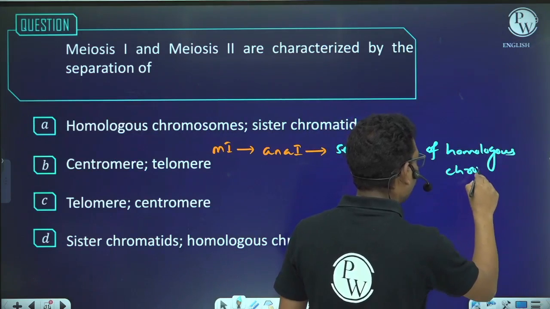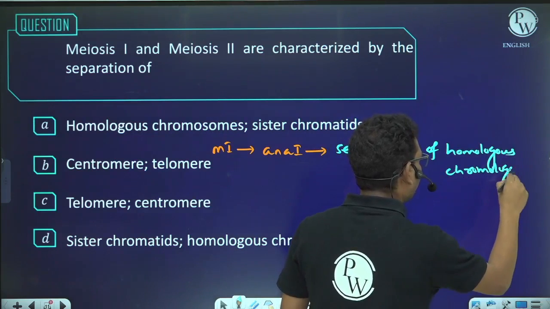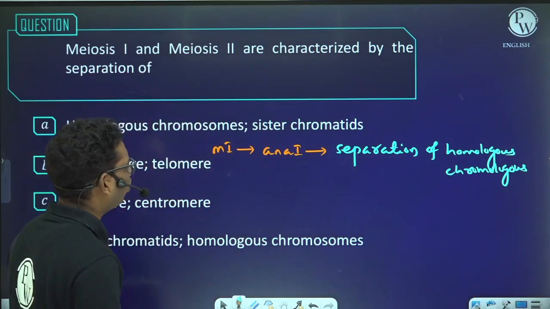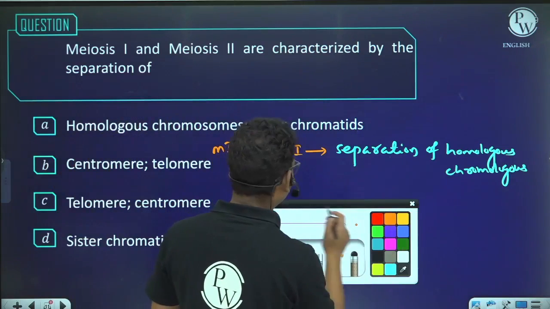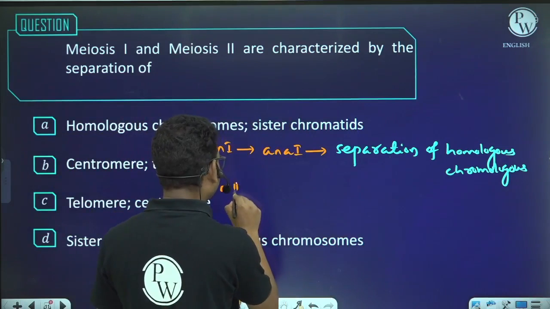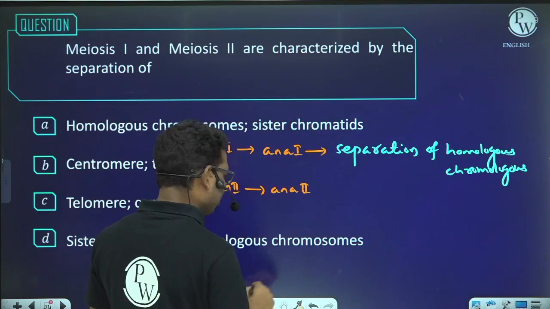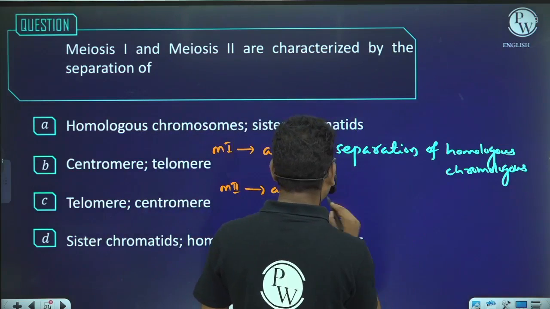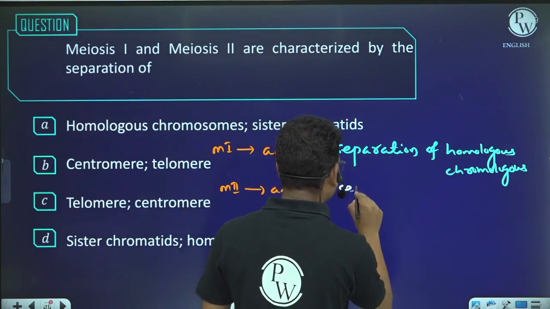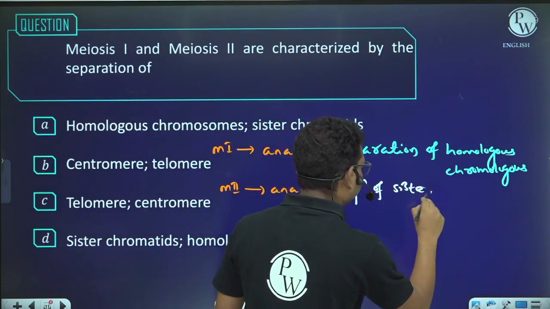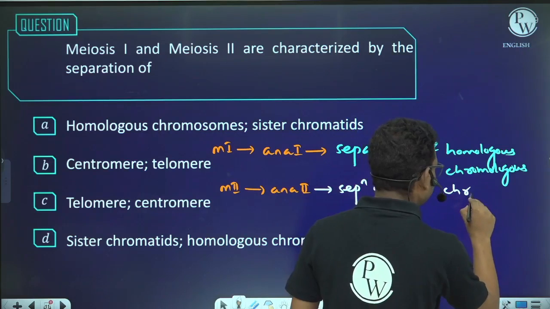That means chromosome 1 and 1 will get separated, chromosome 2 and 2 will get separated, chromosome 5 and 5 will get separated. And in meiosis second, we have anaphase second. In this anaphase second, there will be separation of sister chromatids.